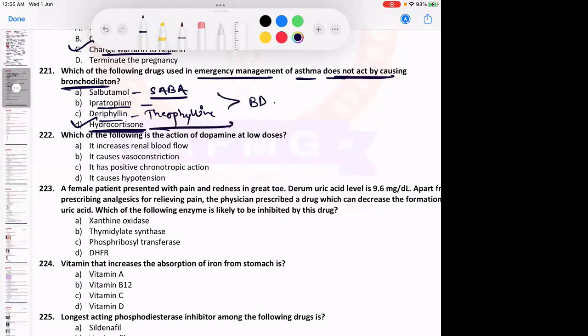So what will be the mechanism of action of hydrocortisone? It will inhibit the rate limiting enzyme of arachidonic acid metabolism. Which is the rate limiting enzyme of arachidonic acid metabolism?